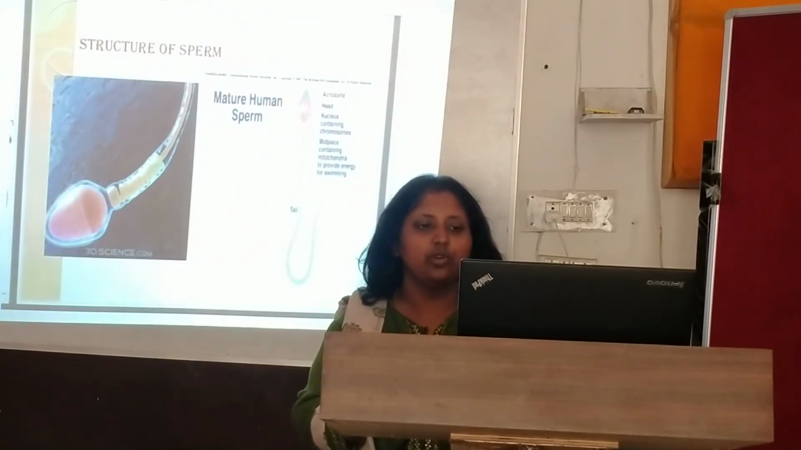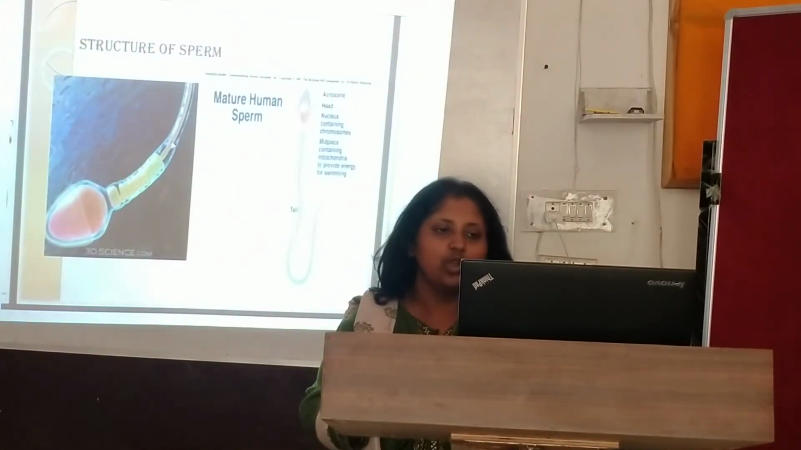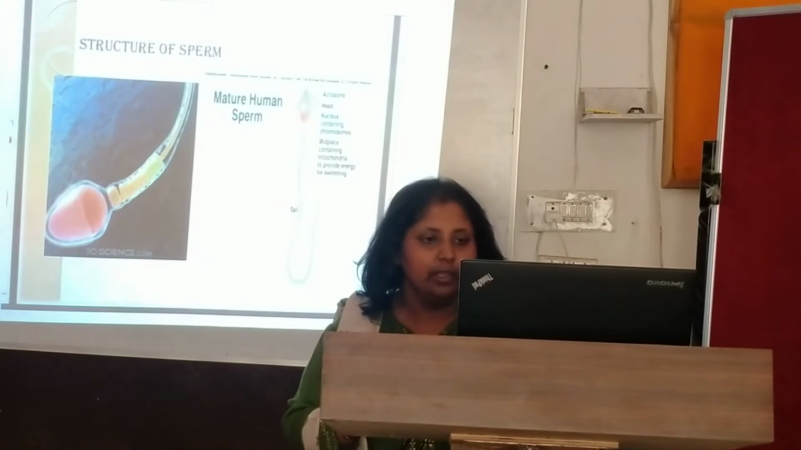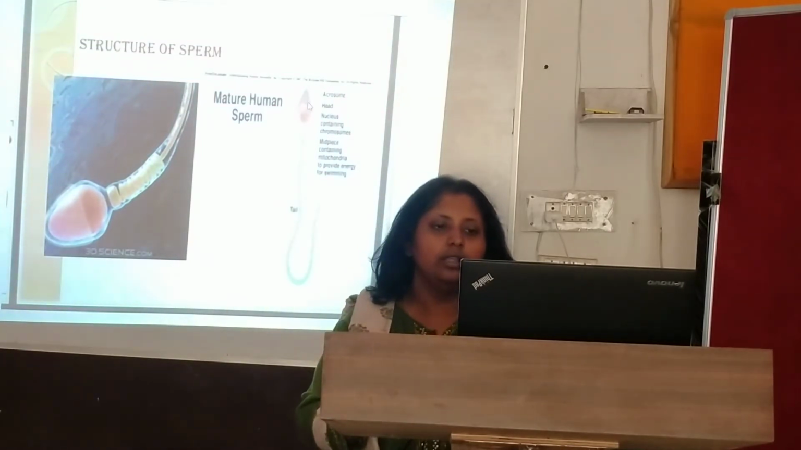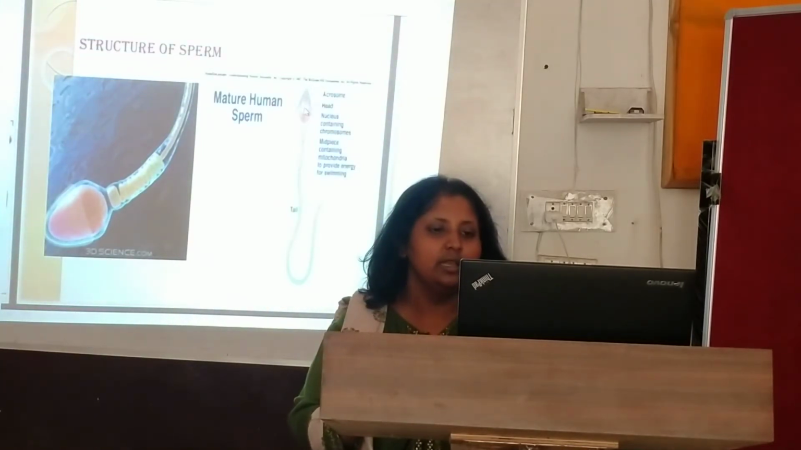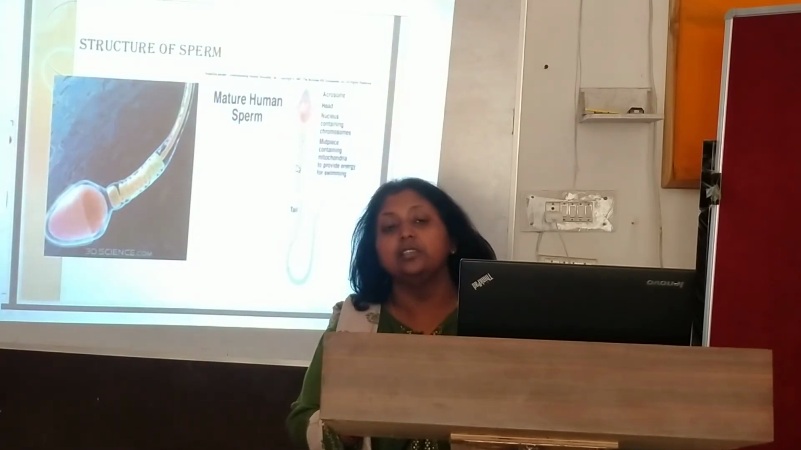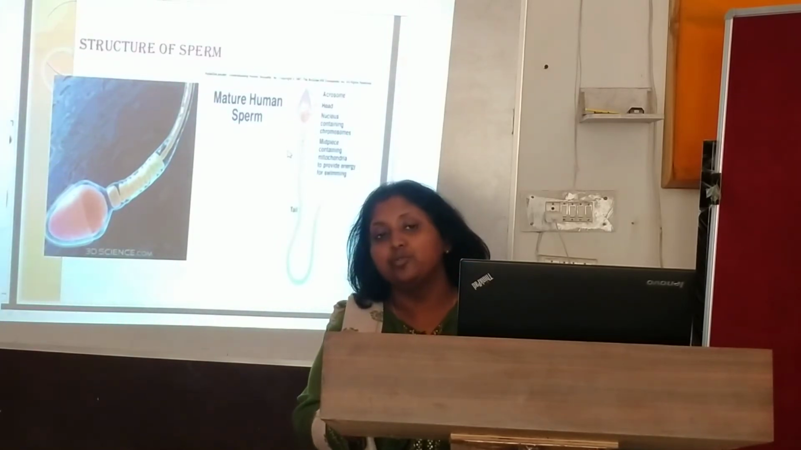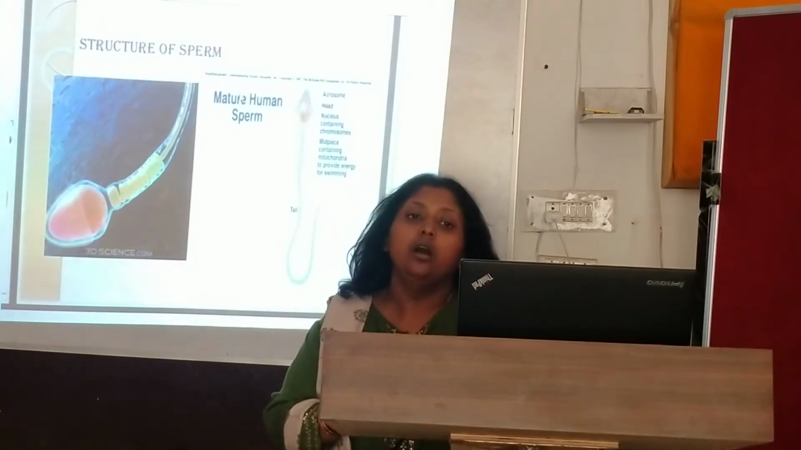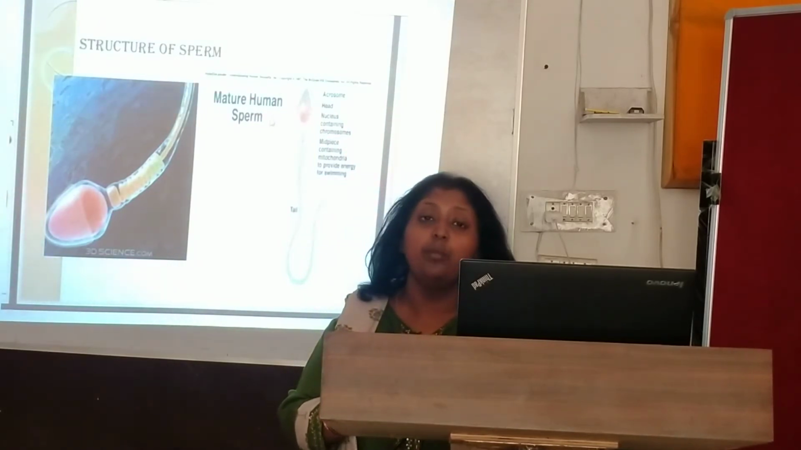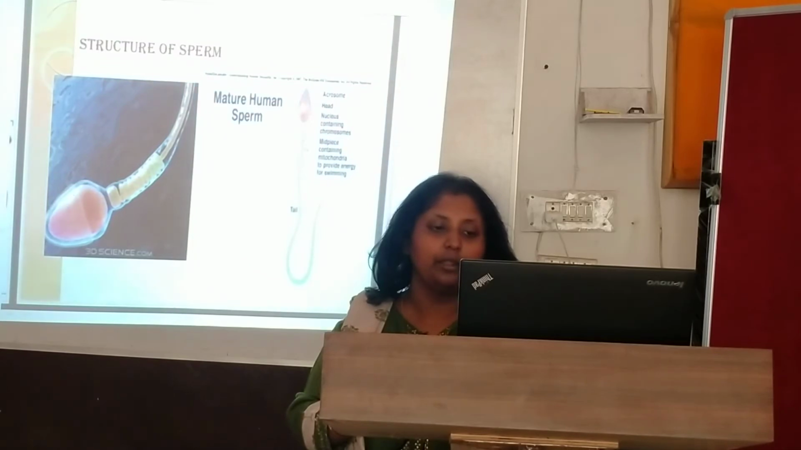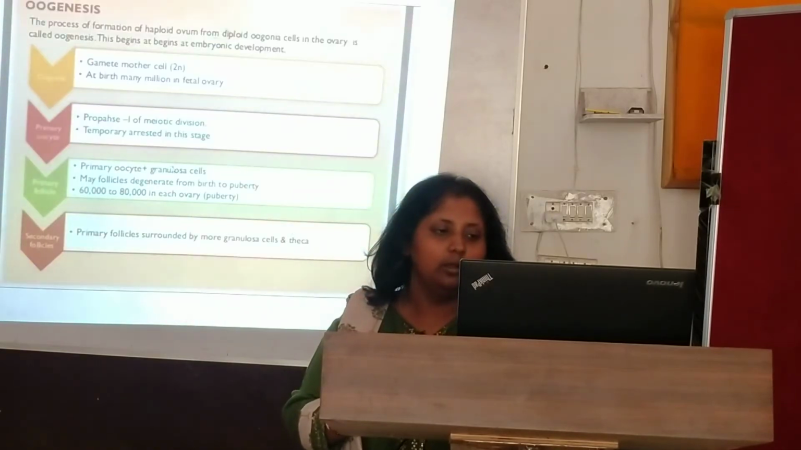Now let's see the structure of a sperm. This is the structure of a mature human sperm. They have an acrosome here. Then this is the head with a nucleus containing chromosomes. Then we have a middle piece which contains mitochondria, because mitochondria provide energy for this sperm to swim and to move towards the female gamete. And this is the tail.